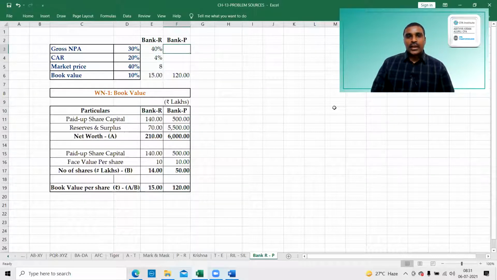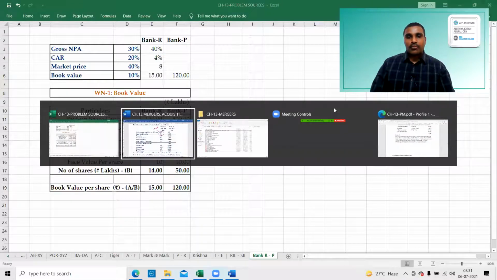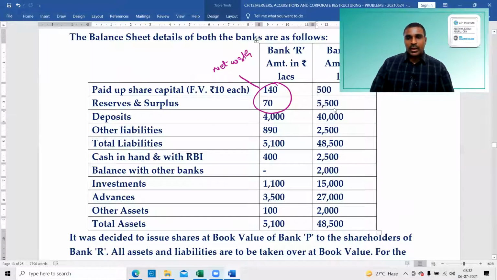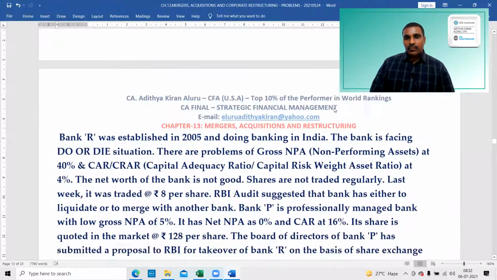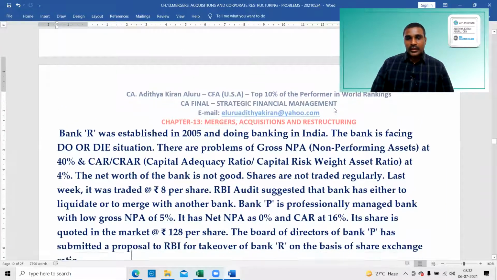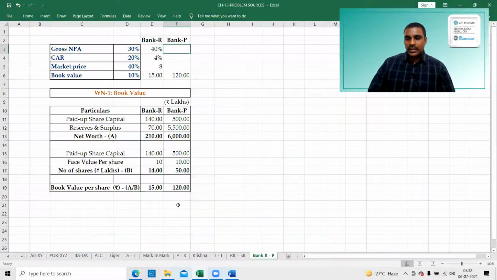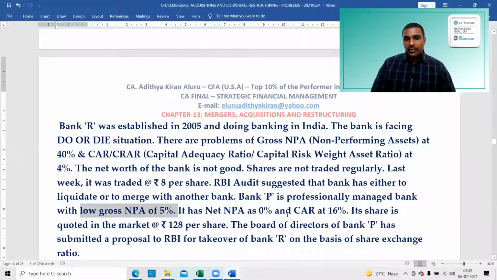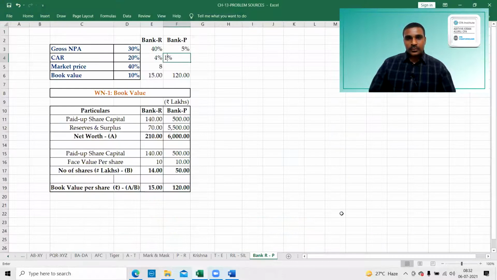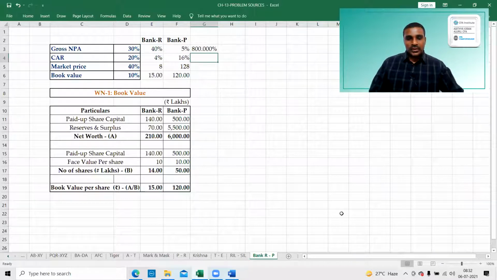Okay, this is done. Next, we have to fill up the other details of bank P. Look at bank P. Bank P is a professionally managed bank with a low gross NPA of 5%. Next, capital to risk assets ratio of 16%. Next, market price is 120 rupees. Now, ratios: we have to take 40 divided by 5. So, similarly,